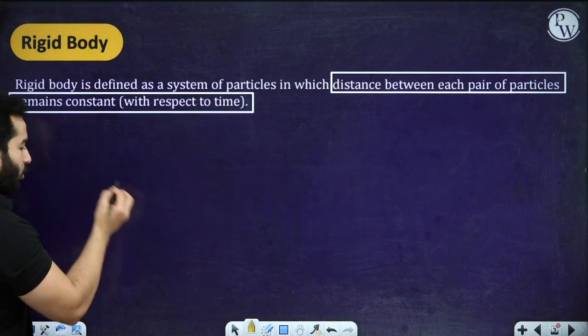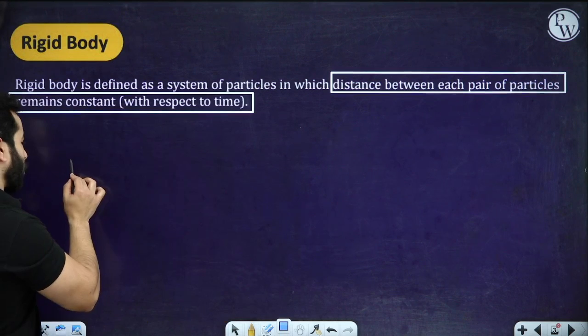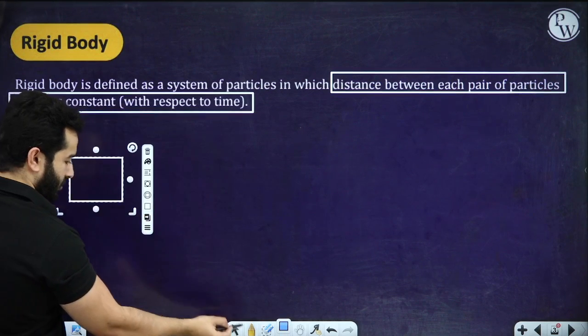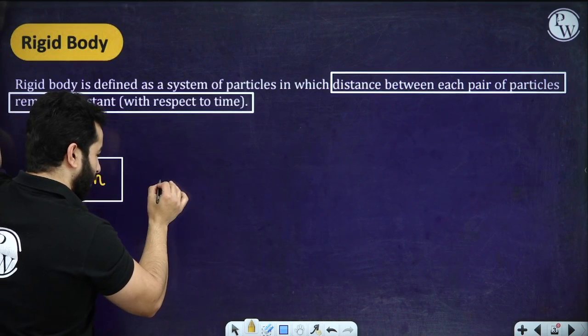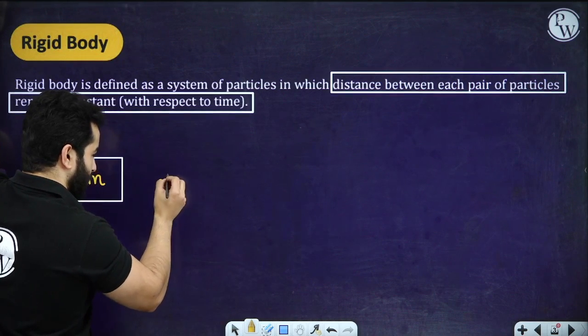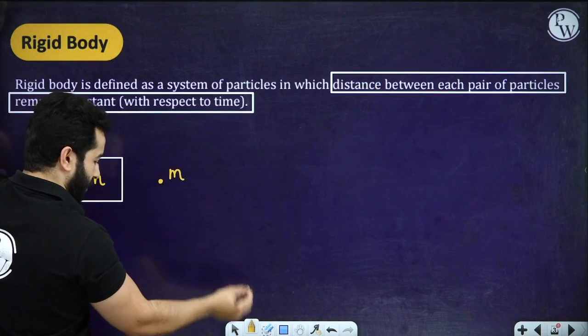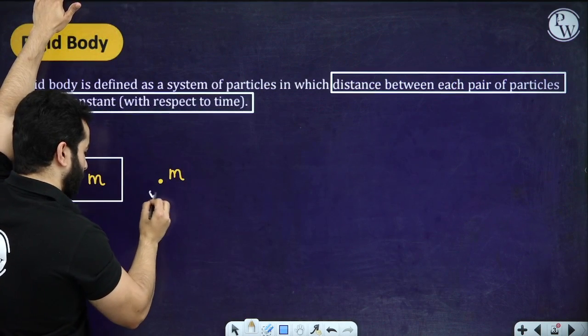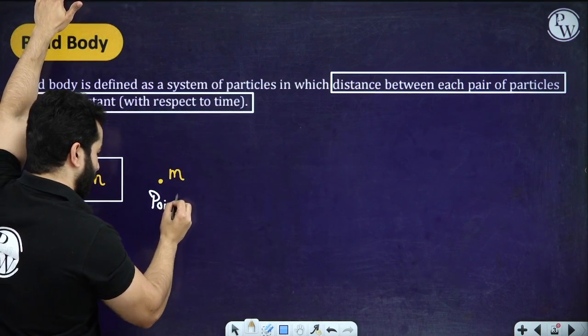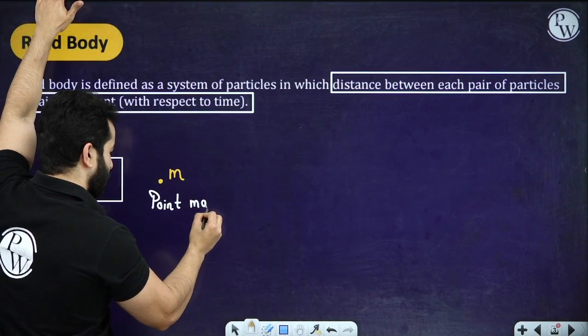Whenever we were talking about translational motion, whether we had a body like this block, which has mass m, or a body like this, which is a point particle, I can just say that this is a point mass.